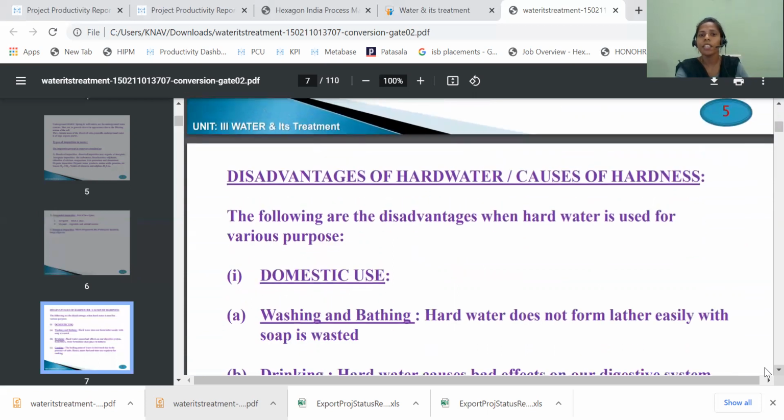So these are the impurities in the water. One is the dissolved impurities. The second one is undissolved impurities, also called suspended impurities. And the last one is the biological impurities.